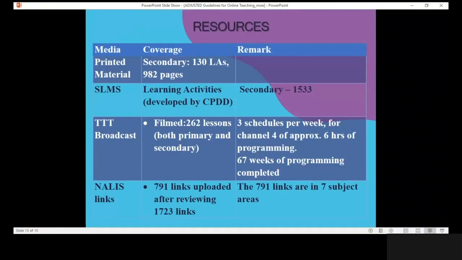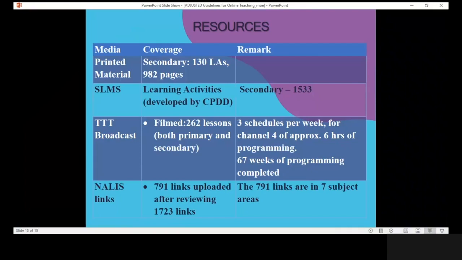A summary of the resources available at both the primary and secondary levels would include lessons or activities on the Student Learning Management System, or SLMS, and there are numerous lessons available at both levels.